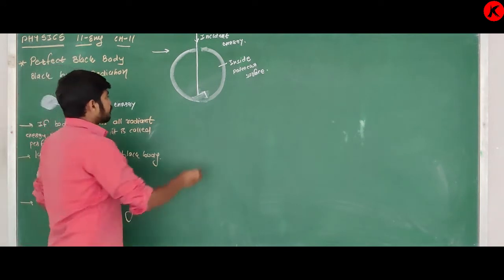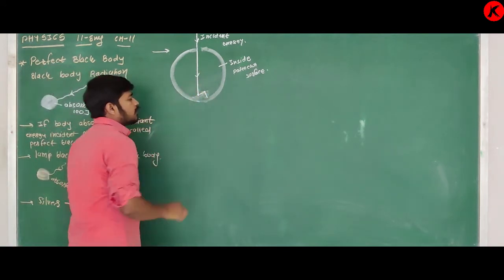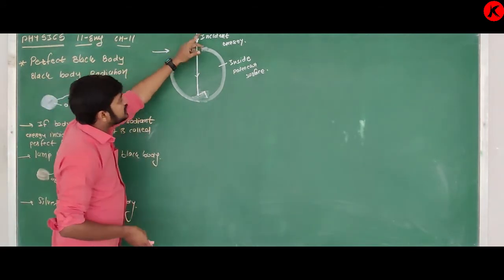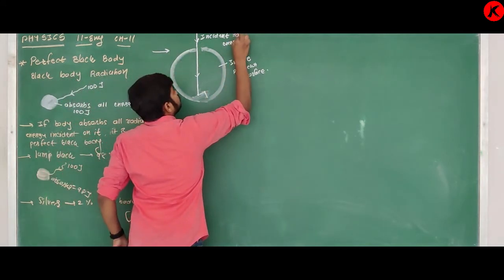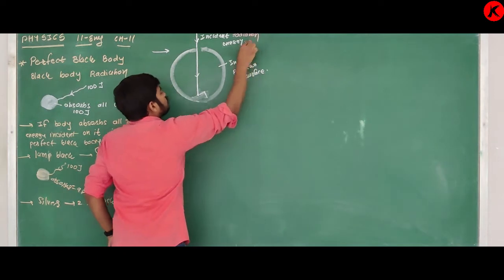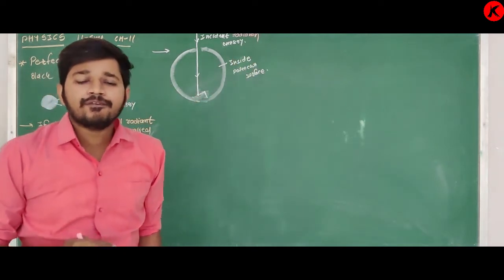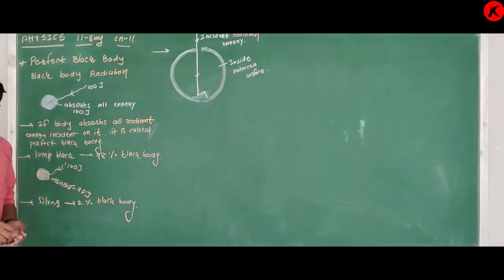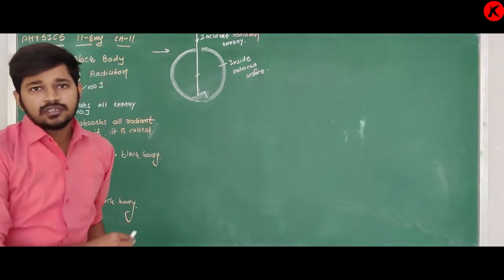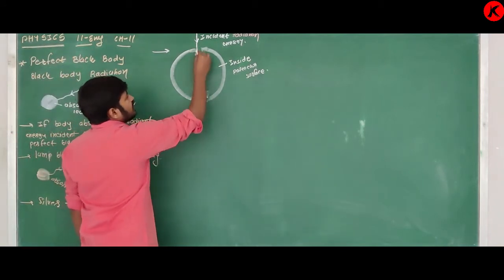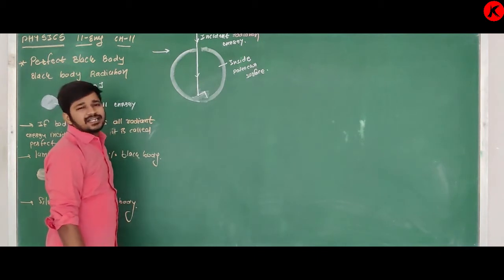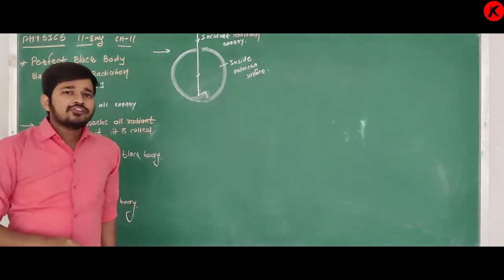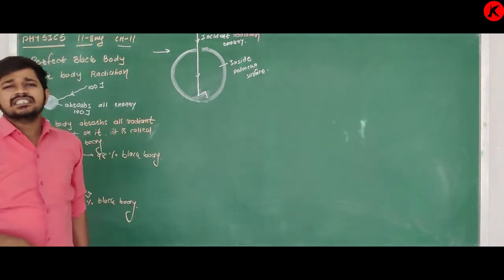Clear? So here is one slot like this. What happens? Here a ray is incident. At this point of incidence, the incident radiation is partly reflected and partly absorbed. The incident radiation contains some energy; some part of the energy is reflected and some part is absorbed.